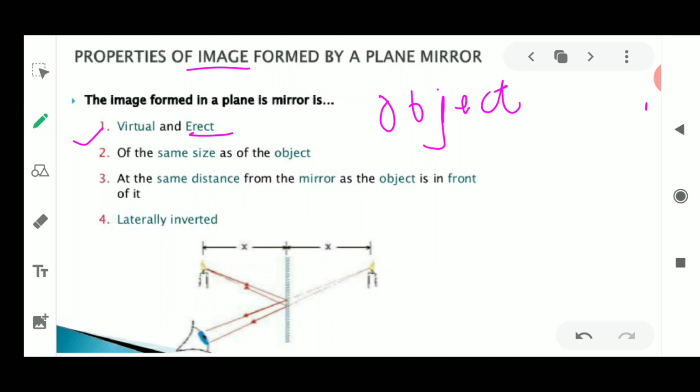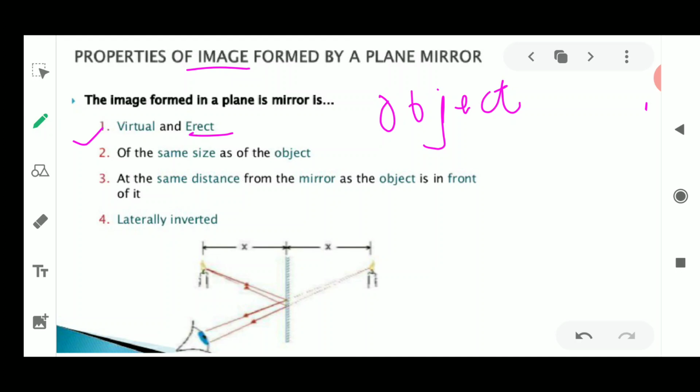Virtual means it is not real, it is not obtained on the screen. It appears that it is coming on the screen, but it is not obtained. Fine. Till the time you will be standing in front of the mirror, you will be able to see your image. After that, it is also gone once you move away from the mirror. Okay, so this image is having this quality.